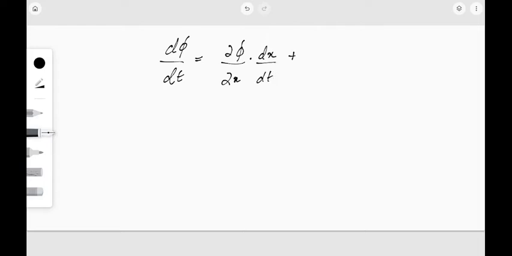Here we are applying the well-known chain rule, which we have discussed many times in previous sections, into dy by dt, right? So this was the term which we had in our line integral.